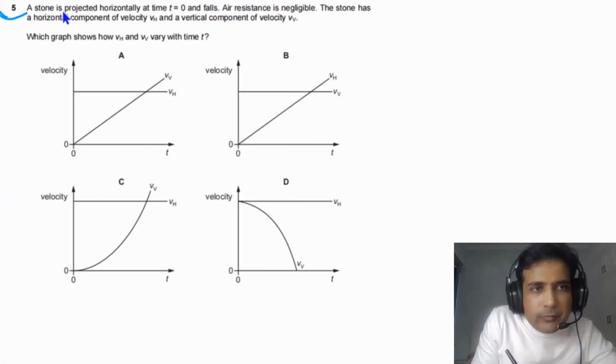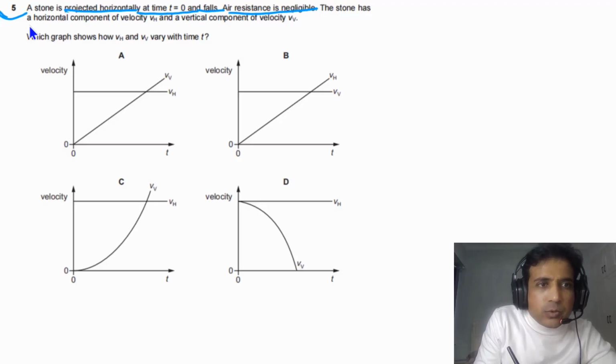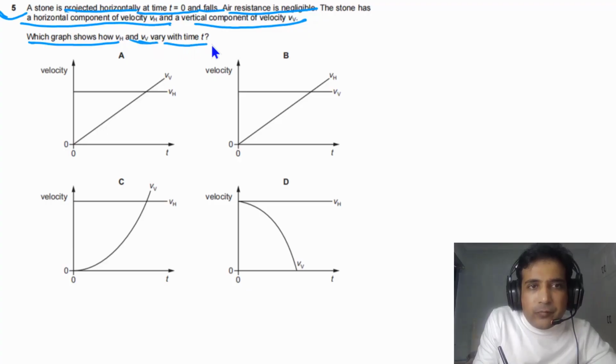For question number 5, it is given to us. A stone is projected horizontally at time t is equal to 0 and falls. Air resistance is negligible. The stone has horizontal component of velocity vh and a vertical component of velocity vv, V sub v. Which graph shows how vh and v sub v vary with time t?